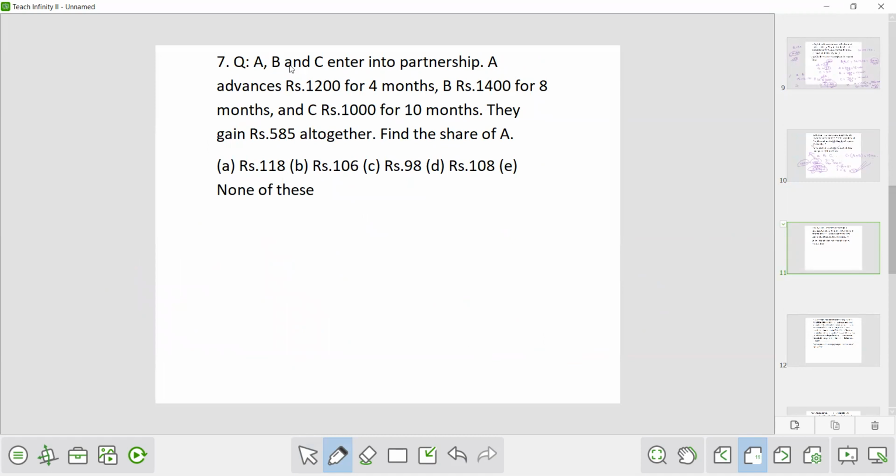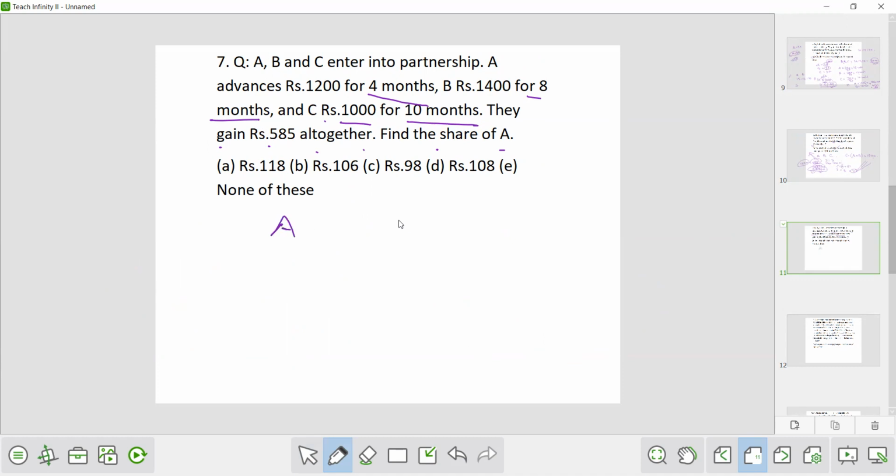Now the next question. A, B and C enter into partnership. A advances rupees 1200 for 4 months, B 1400 for 8 months and C 1000 for 10 months. They gain rupees 585 together. Find the share of A. Now here in this question, the time period is different. Time period is not the same. So profit will not be divided in the ratio of their investment. So we have to make the time period the same.